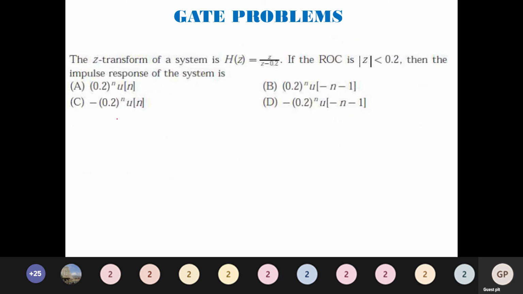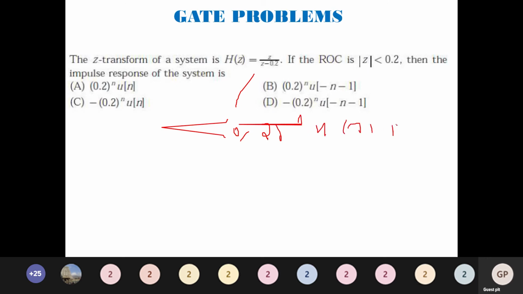Next problem. The Z transform of a system is H(z) = z/(z−0.2). If the ROC is |z| < 0.2, then what is the impulse response of the system? Again the same concept, very simple. Two cases as I said earlier: z/(z−0.2) gives you (0.2)^n u[n]. This is one case.